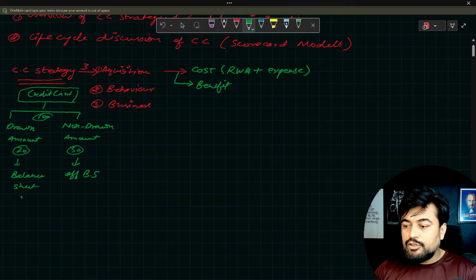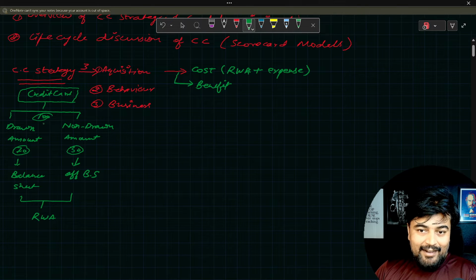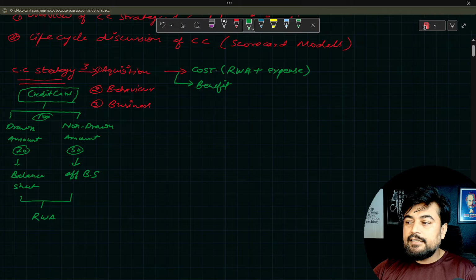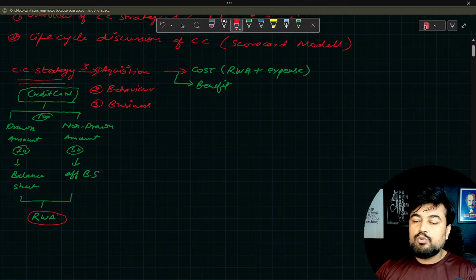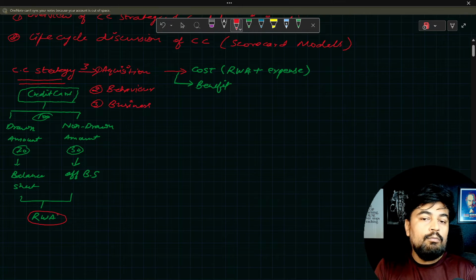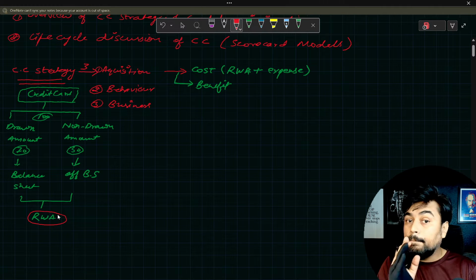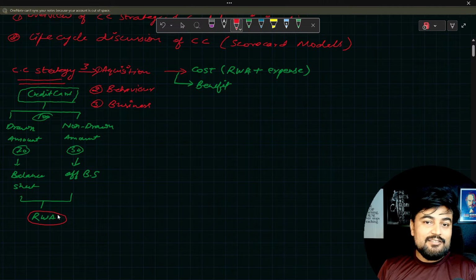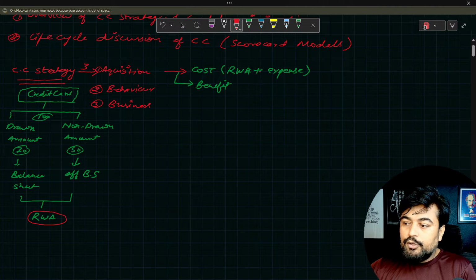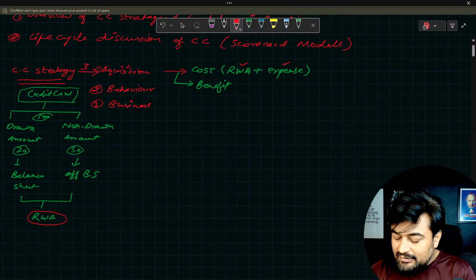Now the combination of these two is considered as risk weighted assets. So the combination is 100. Whatever limit of the credit card you are giving to your customer, this overall limit is known as a risk weighted asset. Also, one more example: let's say I'm giving a home loan of 1 crore rupees. Initially when the loan is starting, that 1 crore plus the interest is known as risk weighted assets. Now when you talk about the cost, this was the first component, this was the second component. I hope this is clear to you now.